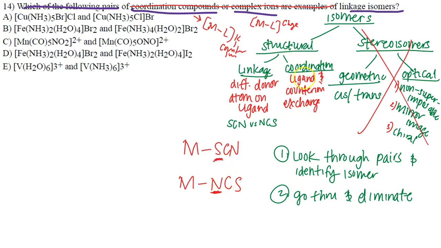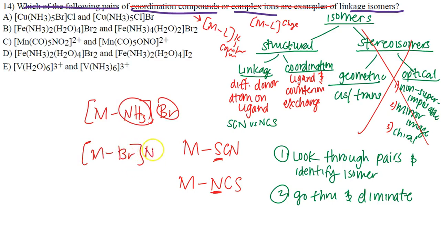And then for coordination isomers, that is when your ligand and your counter ion are going to change. So you have your ligand here, say you have some kind of NH3 here, and you have a counter ion here. When these two swap, where now you have the bromine here and the NH3 on the outside, that means you're dealing with a coordination isomer.